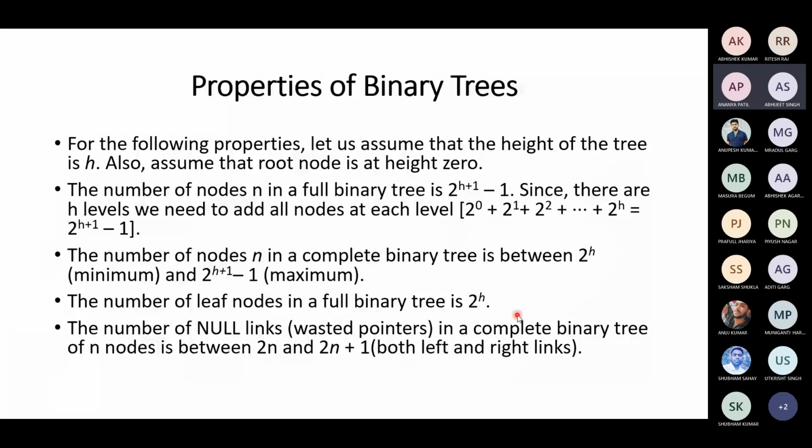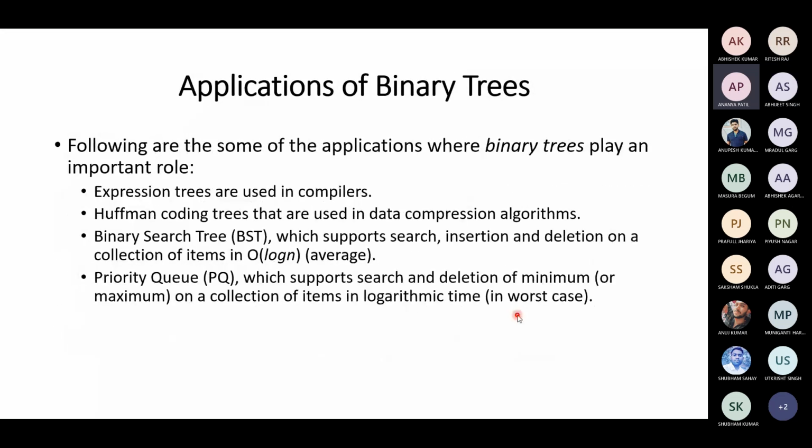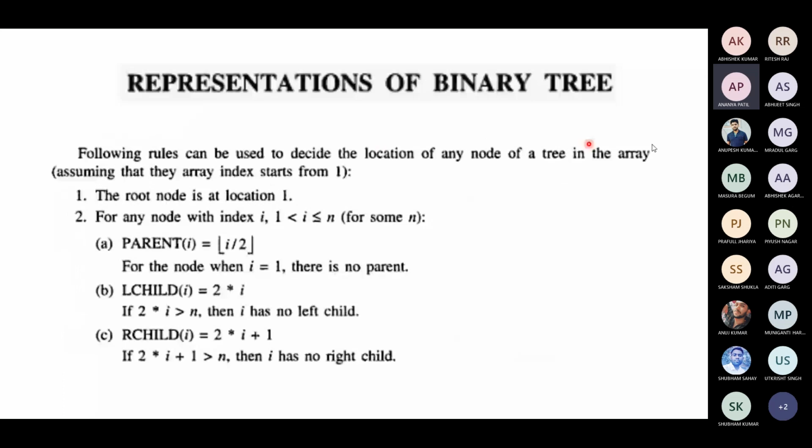Okay, so now let us see the representation of a binary tree, because we are running out of time. You can do it in two ways. One is using arrays, the other one is linked list. In linked list, it's dynamic memory, that we will also see. But in arrays, we will see how to store the tree in the form of an array in a logical way so that we can store and access the children.